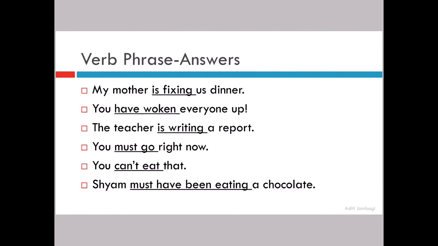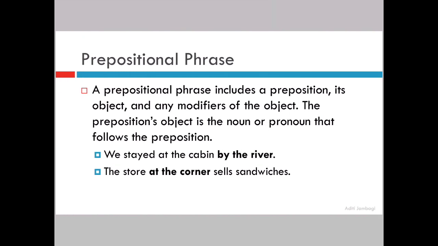Let us move on to a prepositional phrase. Before we understand a prepositional phrase, we need to quickly revise what is a preposition. A preposition is nothing but a word that gives you a specific or direct location about the subject or the object in a sentence, right? And what is a prepositional object?